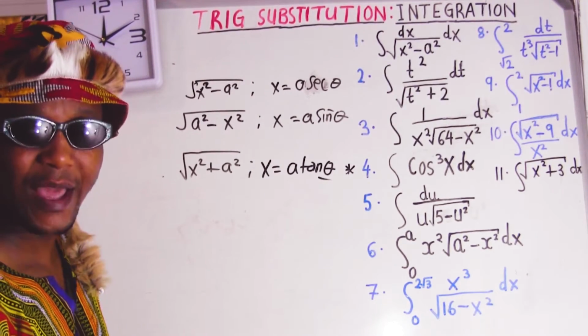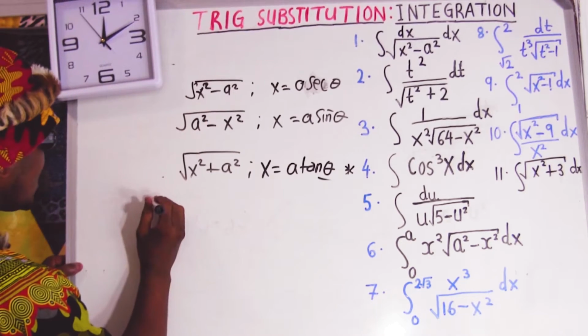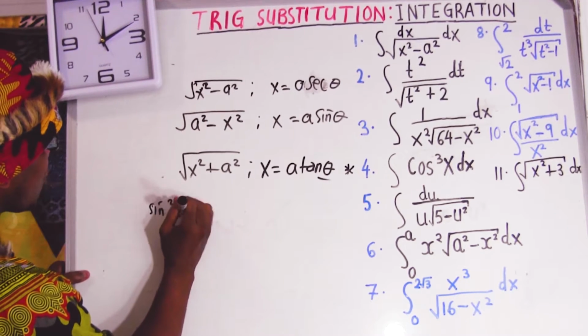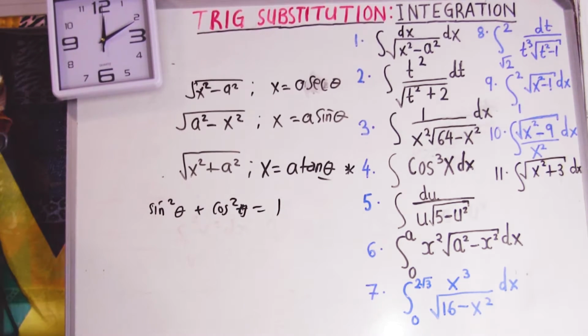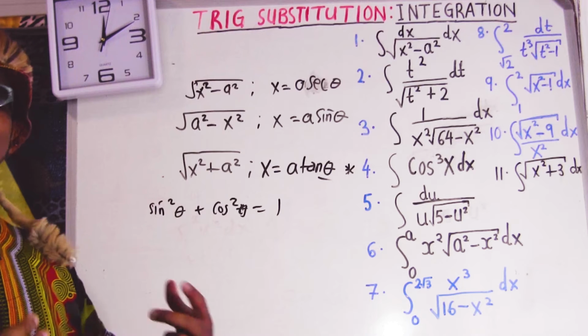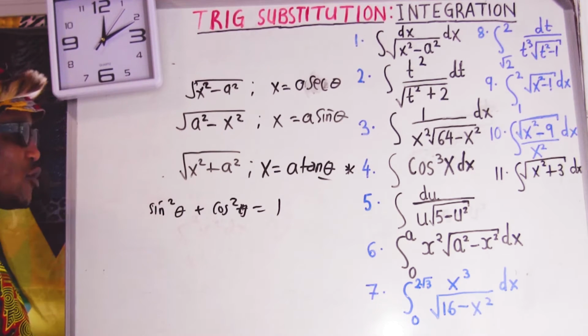Another thing you have to know is trig identities. You need to know this one: sine squared angle plus cos squared angle equals 1, always. From this, I can produce another identity. How?